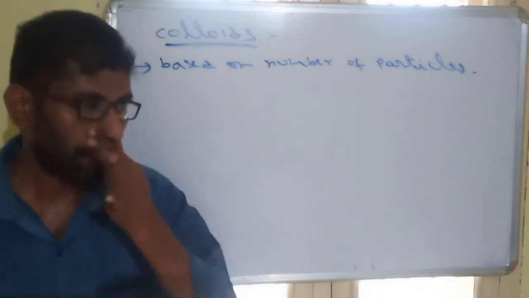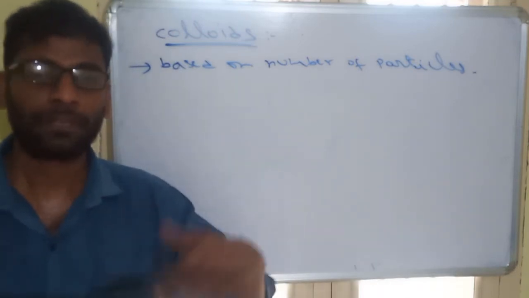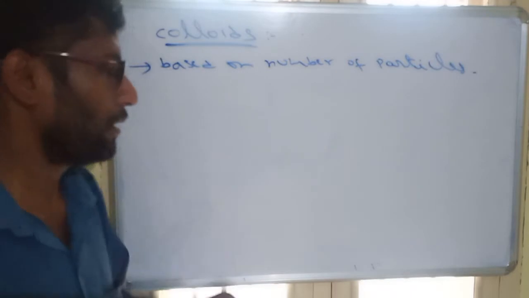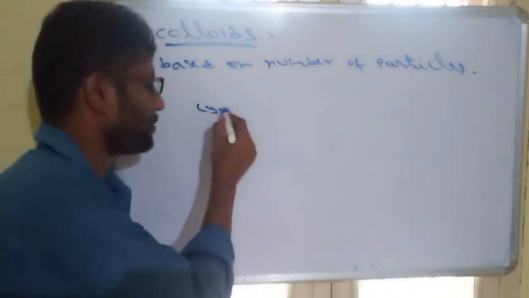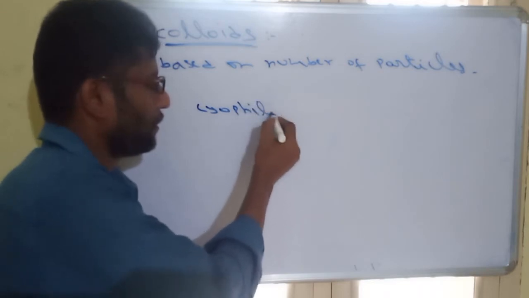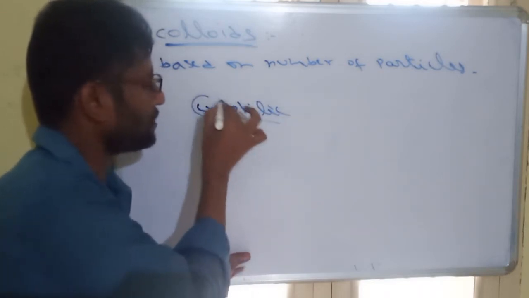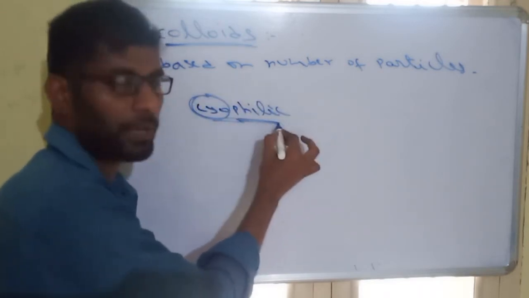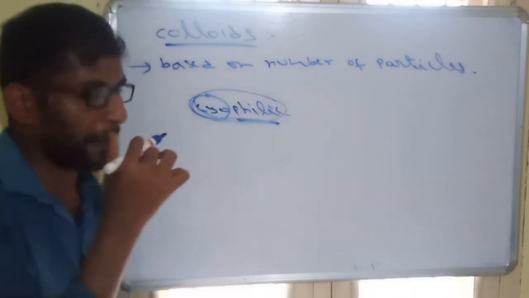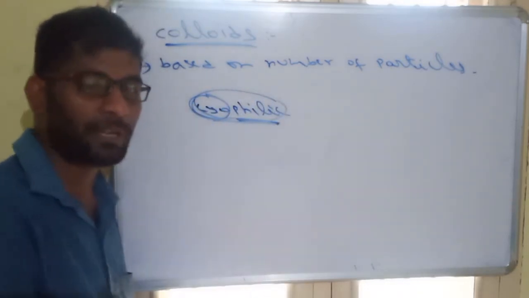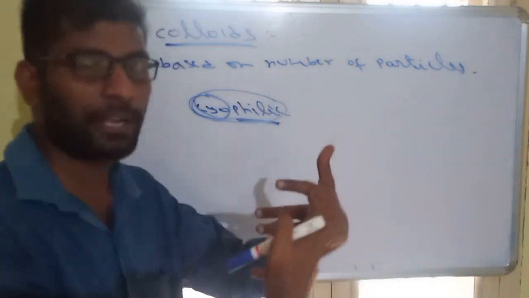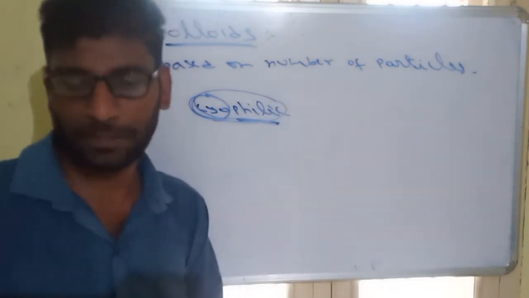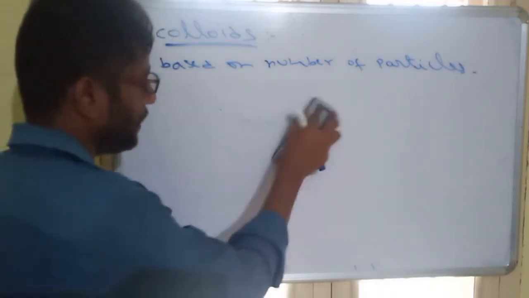Second one is interactions, two types, lyophilic and lyophobic. Lyo means solvent, philic means loving. They are also called solvent loving colloids. Lyophobic means solvent hating colloids. So solvent loving means strong interaction, solvent hating means no interactions. That is very simple.